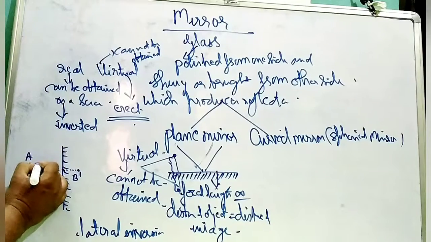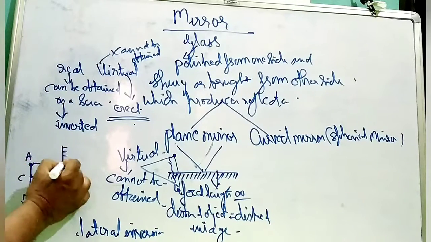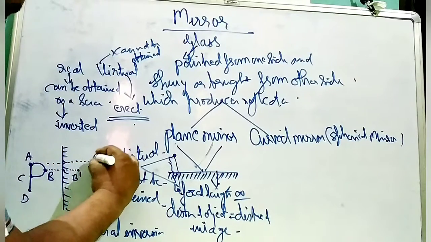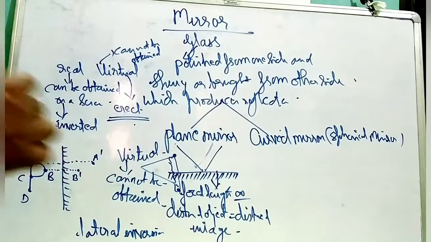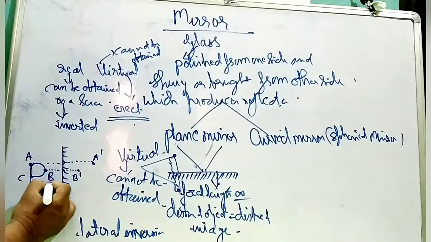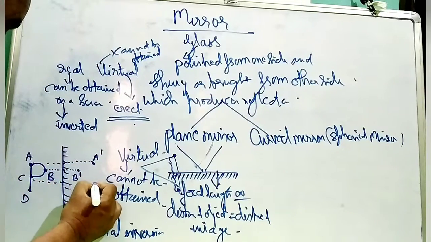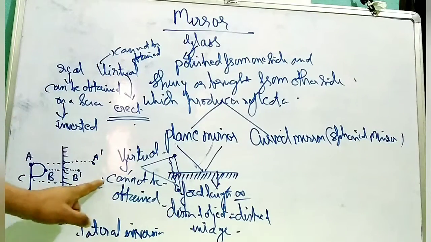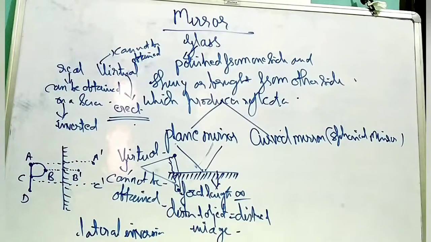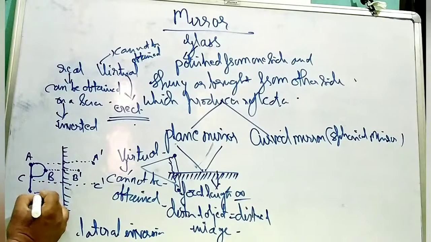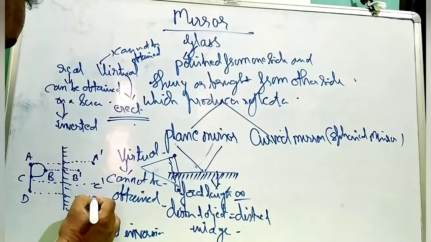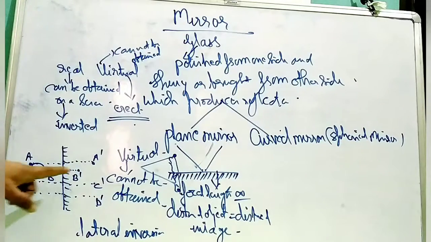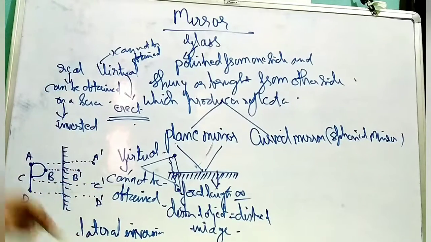A's distance from the mirror is somewhere over here, and it becomes A dash. The distance of C will be at C dash, again the same phenomenon. The position of D is somewhere over here as D dash. The image has been denoted by A dash, B dash, C dash and D dash.